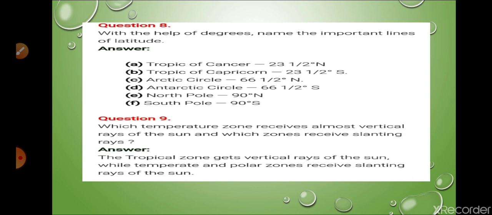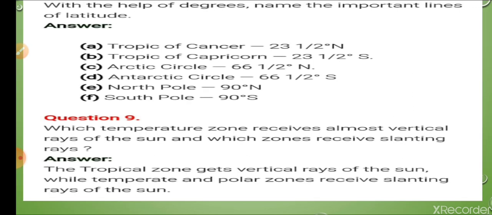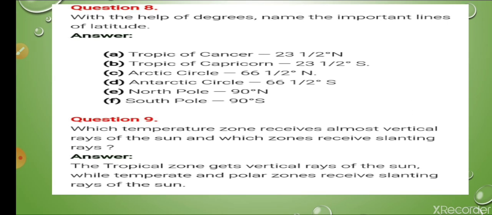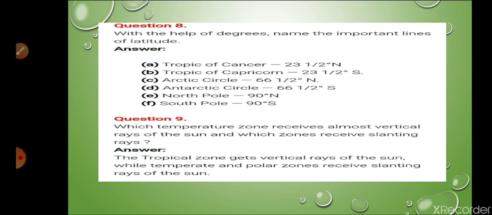Question number 9, which temperature zone receives almost vertical rays, and which receives slanting? So equator or tropical zone receives the vertical rays, and another one, polar zone, receives slanting rays. So I hope this answer is clear to you. I am zooming this one if you are not able to read. So now you can read. So I think now next question we are moving.